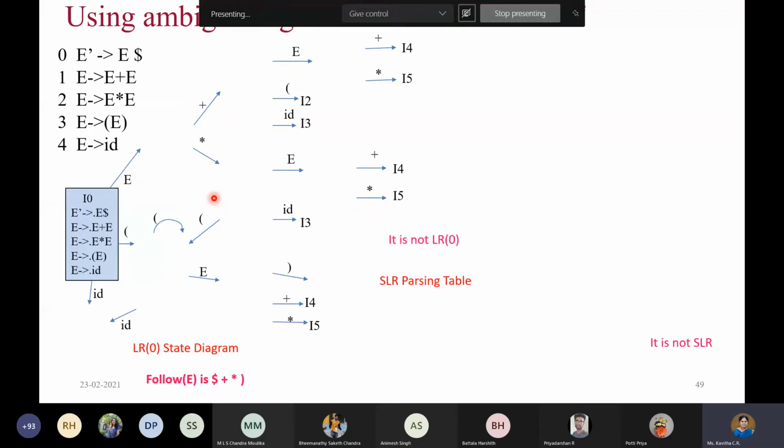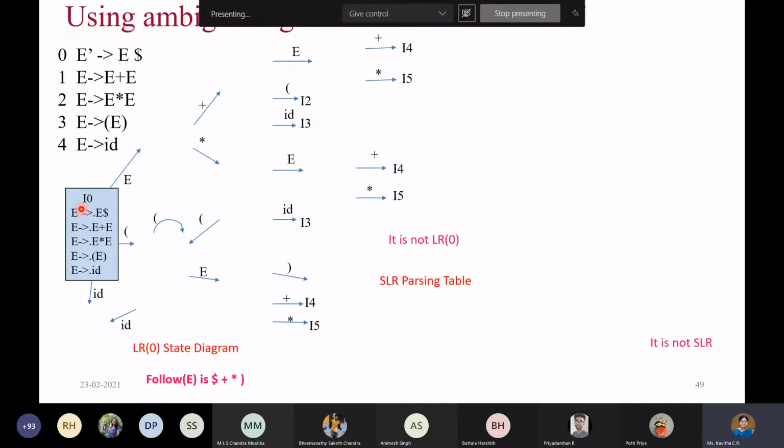Let us start with the first state, that is I0. As you know, I am trying to write the LR of 0 first. First, we'll try with LR of 0. If it has a conflict, then we will try with SLR. If that also has a conflict, then we will try with LR of 1. Okay, so I am starting with LR of 0 now.